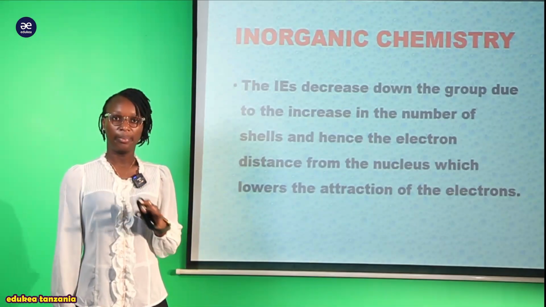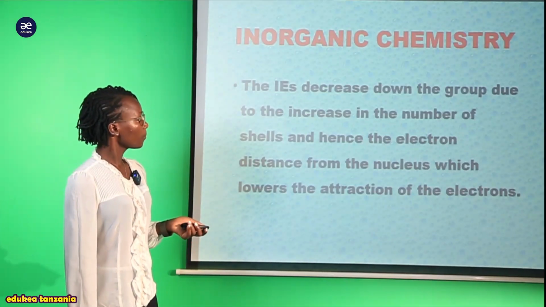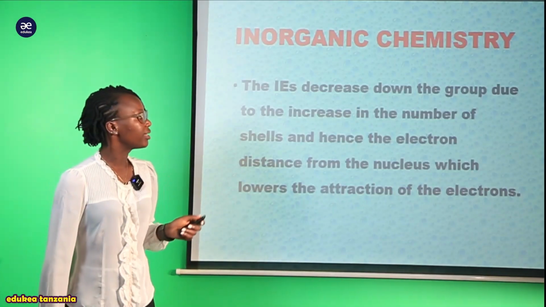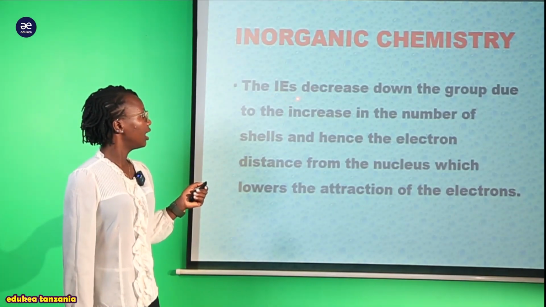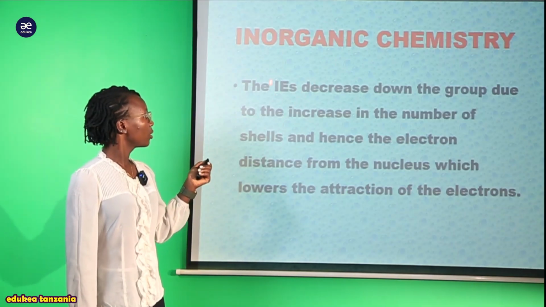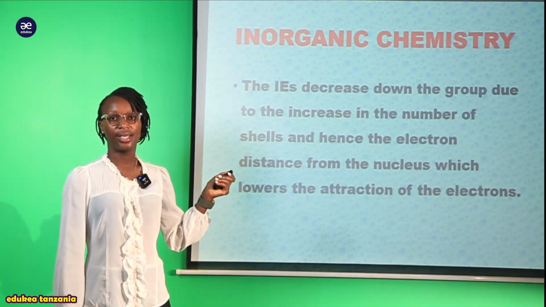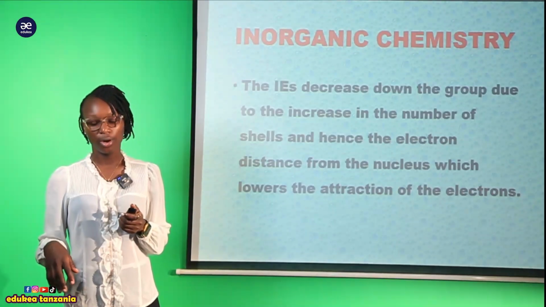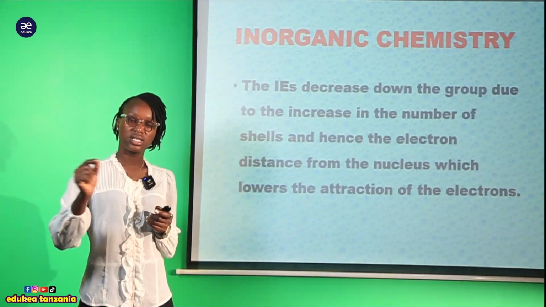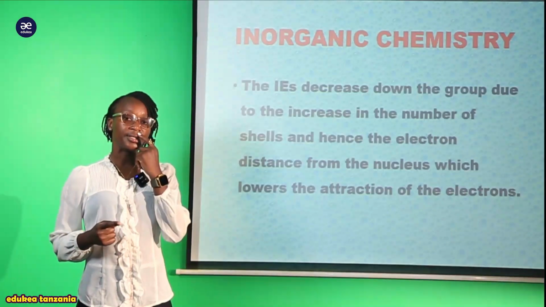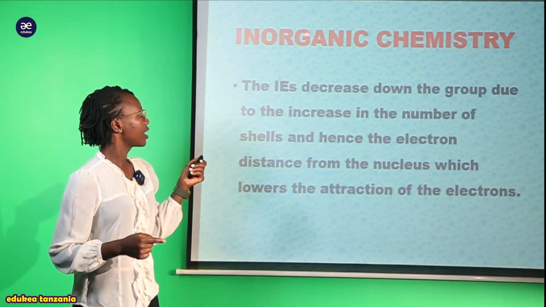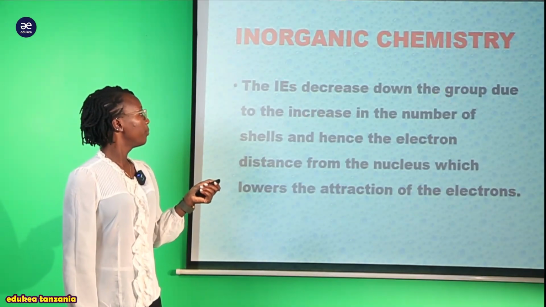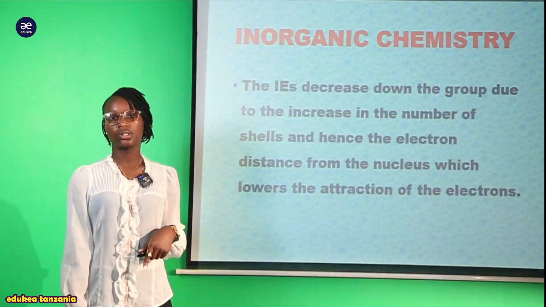That is for the period, or across the period. So now how about in the group? When we consider the group, the ionization energy, which sometimes is represented by IEs, ionization energies. So sometimes even if you don't write the whole ionization energy, you can write just I with a capital letter E, this means ionization energies. So the ionization energies decrease down the group, meaning down the group they tend to decrease.